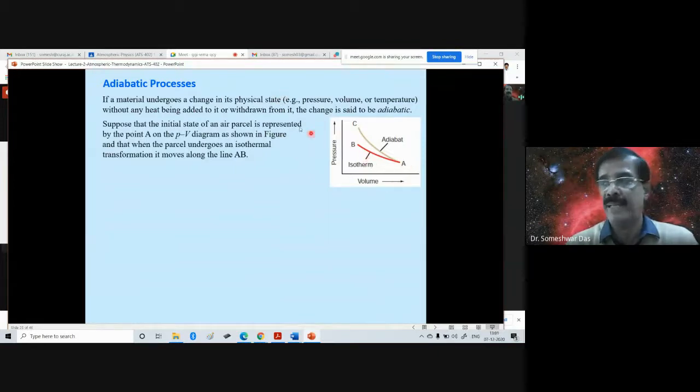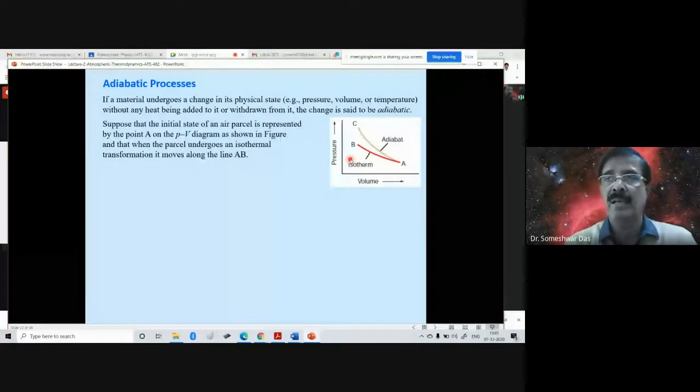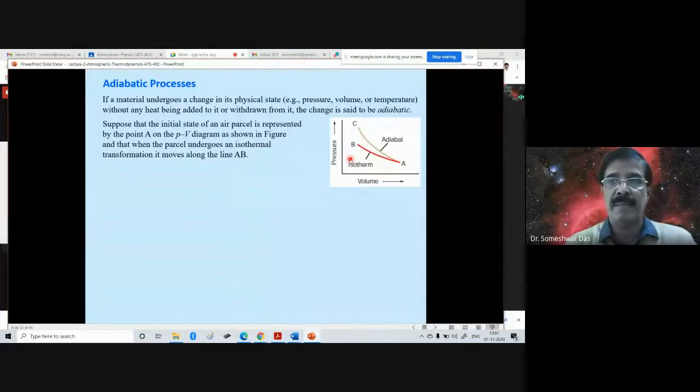Last time we discussed this PV diagram, and we said that we shall refer to it more and more in subsequent classes. It is the basis of the so-called thermodynamic diagrams, which are very important in meteorology because they are used for many purposes. We shall discuss that in detail later on.